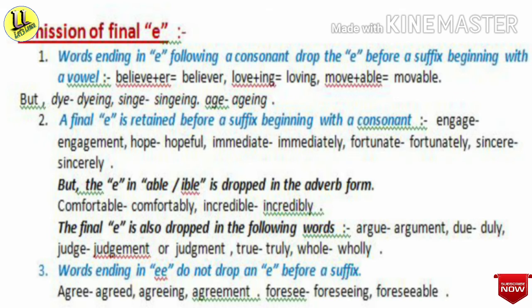Here you mark believe, B-E-L-I-E-V-E, then ER. So there is an E before the plus mark and another E after the plus mark. But in case of believer, there is a single E before R. Just like love, loving, L-O-V-E plus I-N-G. We will omit the final E, that is loving, L-O-V-I-N-G. Move plus able, movable, there is no E.